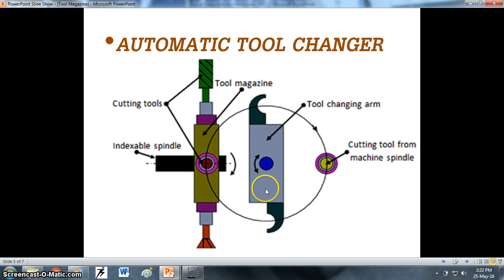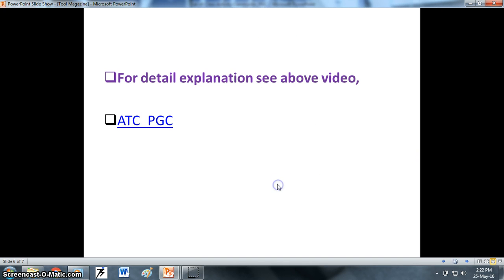This tool changing arm has a rotation of 360 degrees, so this is the advantage of the tool changing arm. This tool changing arm is also called the automatic tool changer, meaning manually we don't have to move or rotate the tool changing arm. With only one click, we can rotate this tool changing arm. That's why it is called the automatic tool changer.